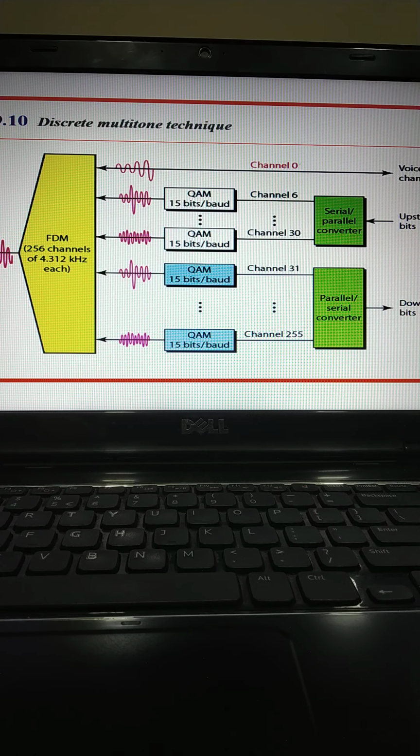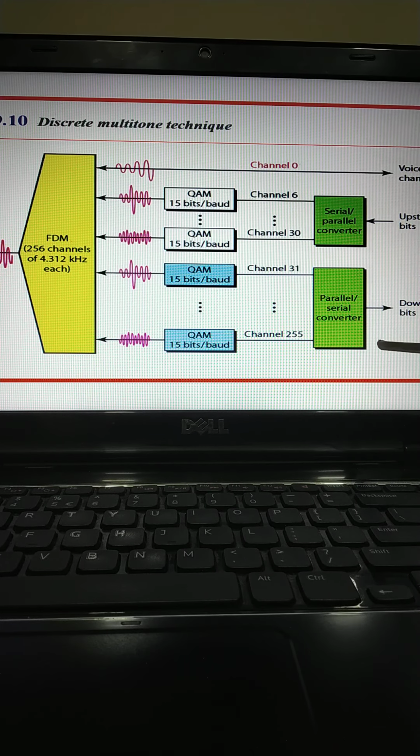However, this is just a theoretical value. Actually, the data rate is normally below 500 kbps because some of the carriers are deleted at frequencies where the noise levels are large, so some of the channels may not be used. Then channels 31 to 255 are used for downstream bits. Out of these 225 channels, one channel is used for control and 224 channels are used for data. However, the data rate is normally below 8 Mbps because some of the carriers are deleted at frequencies where the noise levels are large. In other words, again, some of the channels are unused.